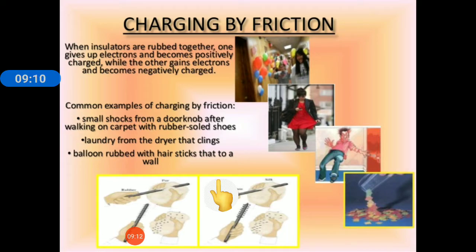So this is charging by friction. So rubbing of 2 bodies can create positive and negative charges because of the transfer of electrons from one body to another, and this produces electricity, and this electricity produced by friction is called frictional electricity.